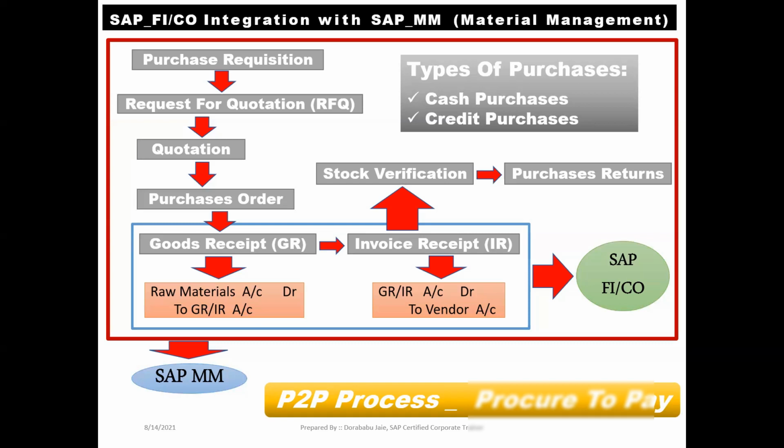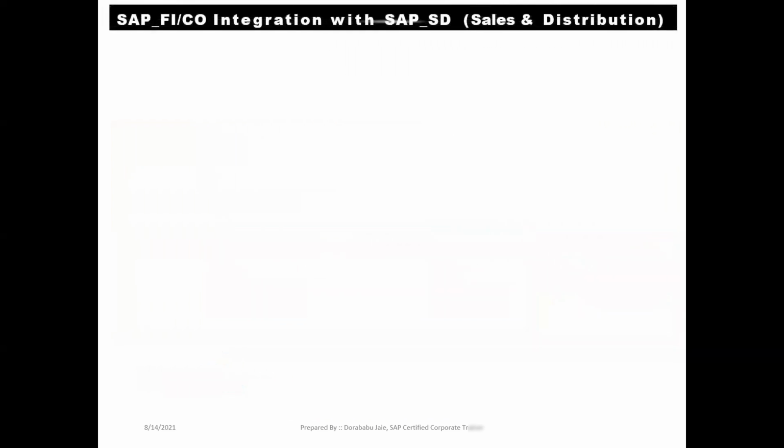Now come on to the second level. SAP FI CO integration with SAP SD, that is sales and distribution. Okay. Here, once the product is ready at our plant level, it means that the production has been done at the plant level. Once the production has been done, we will take the entire product, a complete products to our warehouse. Once we have taken the products to the warehouse, then the marketing team will come into the picture. They will go to the market and they will sell the product to the respective customers.